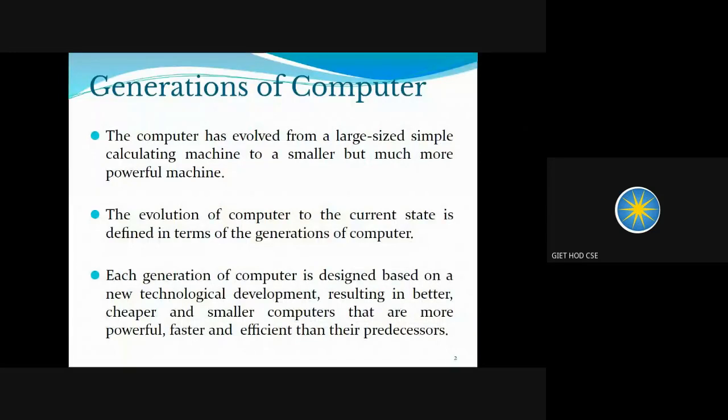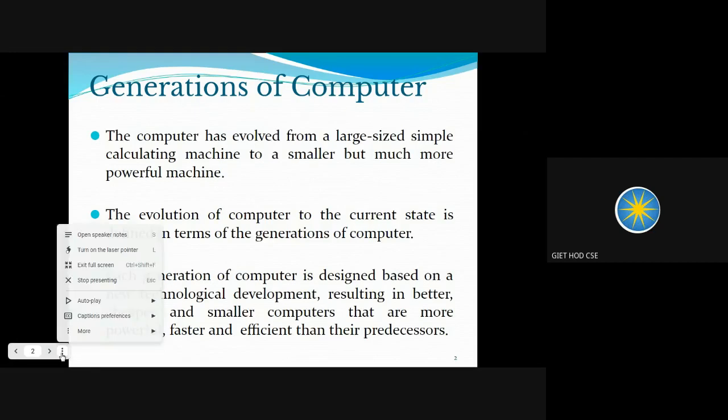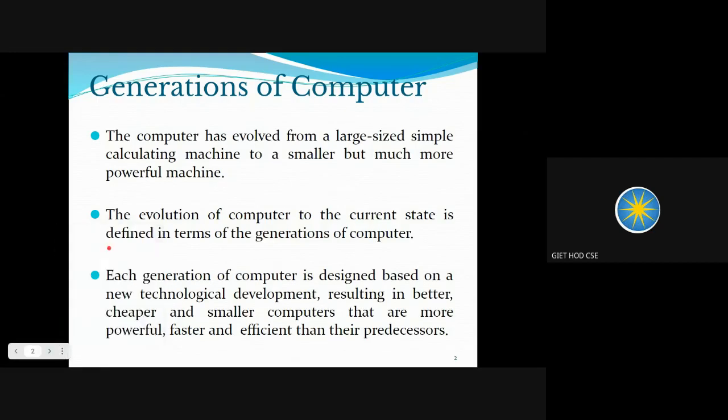Whenever we talk about generations of computer, it has evolved from a large, simple calculating machine to a smaller but much more powerful machine. It means in the early stages, computers were very large in size. Just like we discussed, they were mainframe computers, and there were some problems with those computers. They took a lot of space. If we wanted to place that computer, it consumed a lot of space. At the same time, they were heavy also. We can't move them easily.